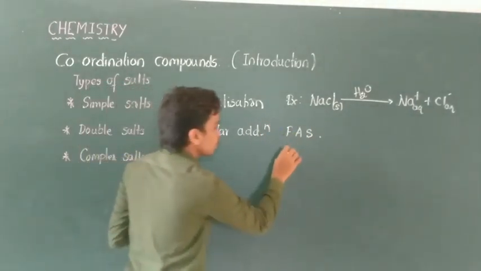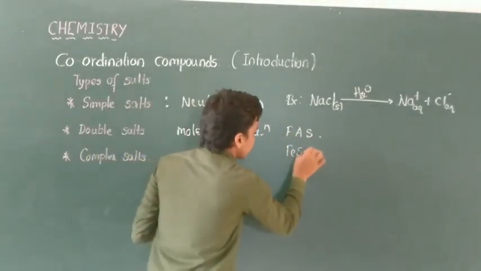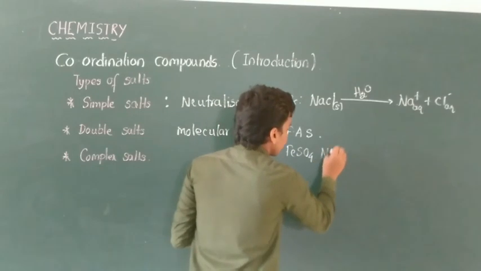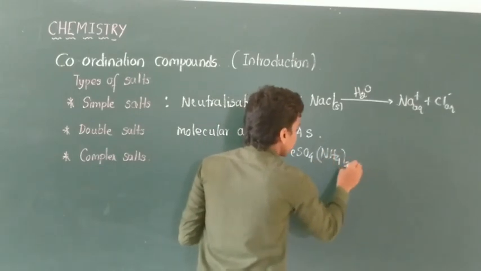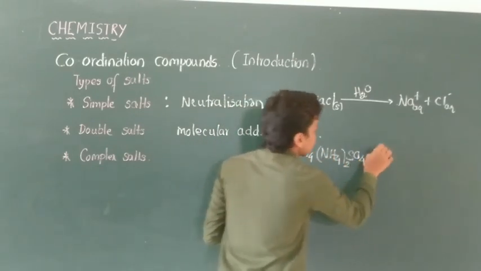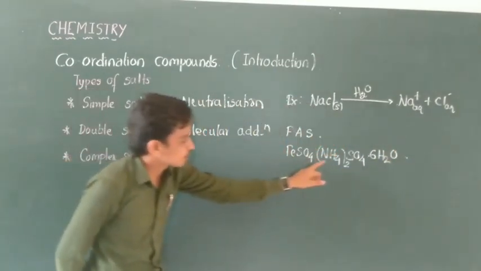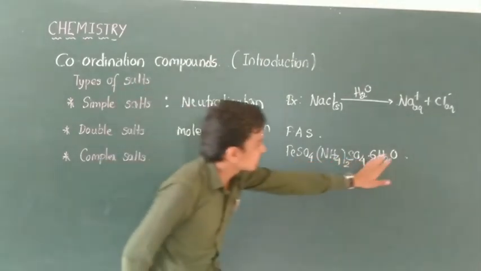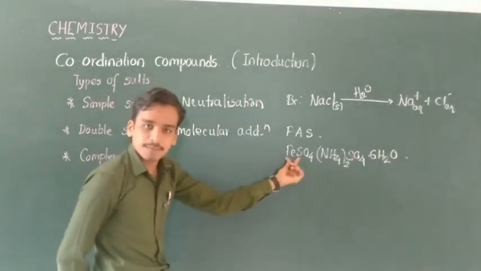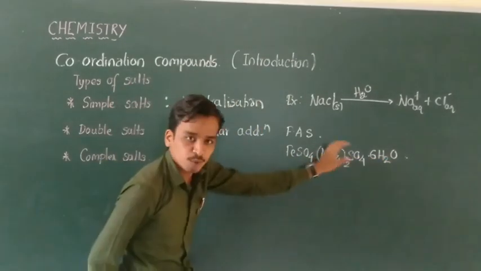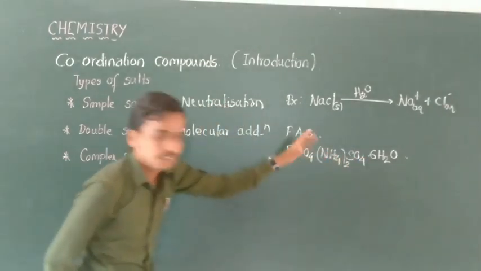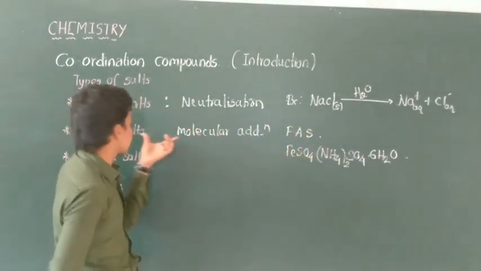Before that, you should know the molecular formula: FeSO4, (NH4)2SO4, 6H2O. It means one salt and another salt are mixed to make one whole molecular formula, known as a double salt.